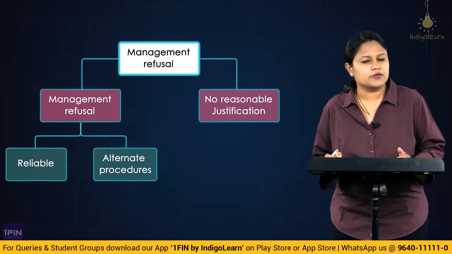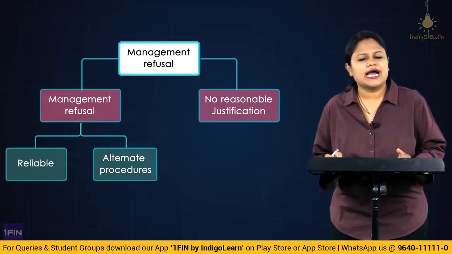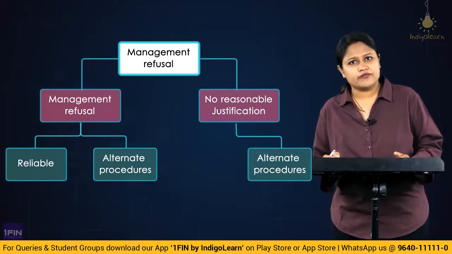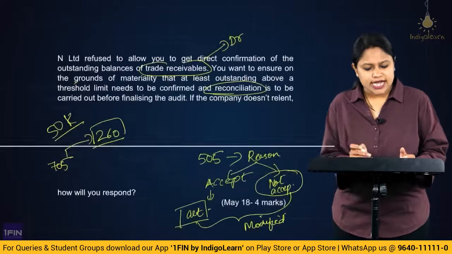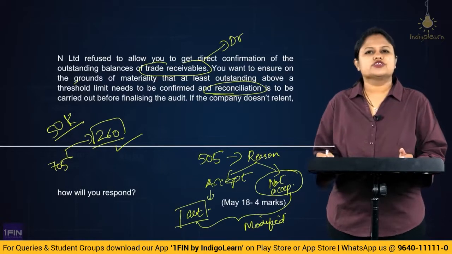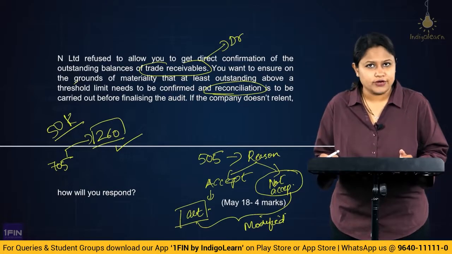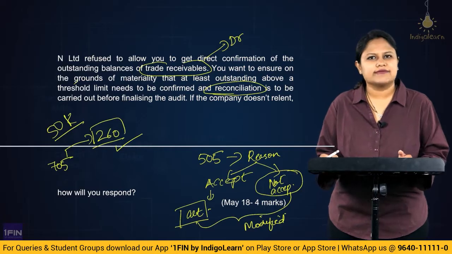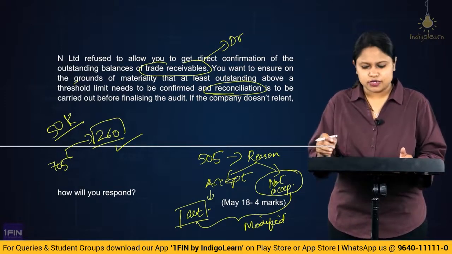Even if we are not able to perform alternate audit procedures, we will check the implication and modify the report as per SA 705. But we know very well, before modification, we need to communicate this matter with the TCWG as per SA 260. So the appropriate level of management and TCWG, we will communicate first and then go in for modification as per SA 705. So this is what we are required to do as per this question.